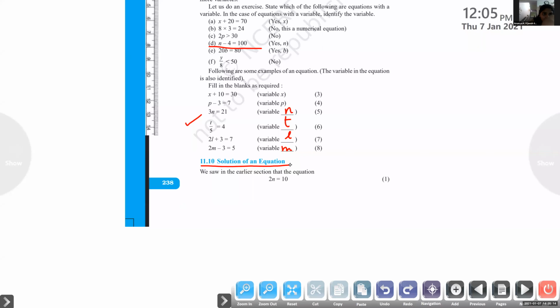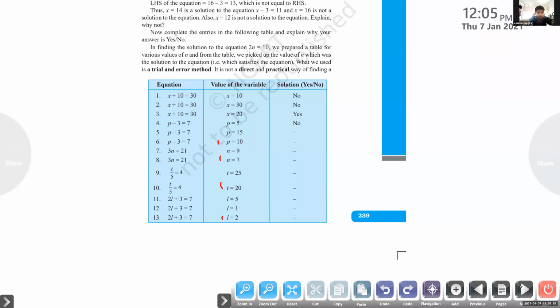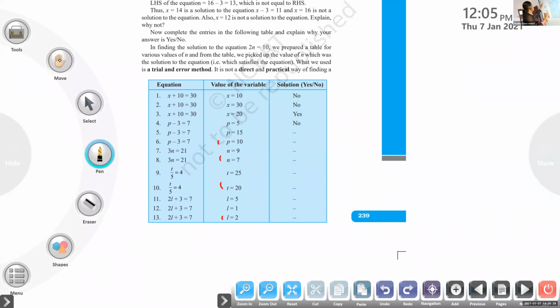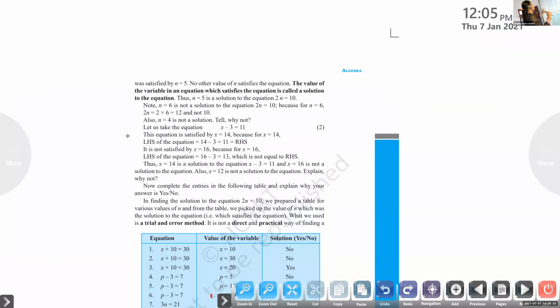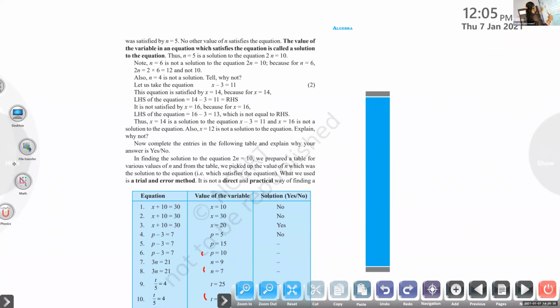Ma'am, we have to copy the table. Solution of an equation, did you write? Yes, ma'am. What to write? Ma'am, only the heading, right? Only the heading. Wait. Okay. Under that, you have to write this.